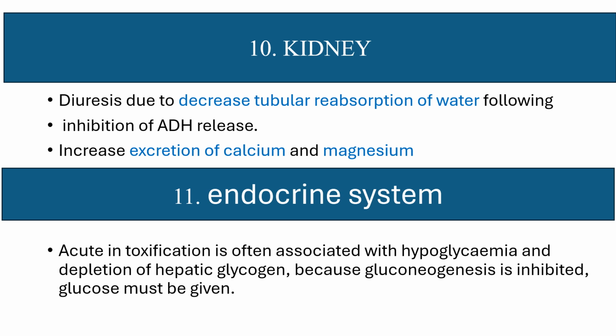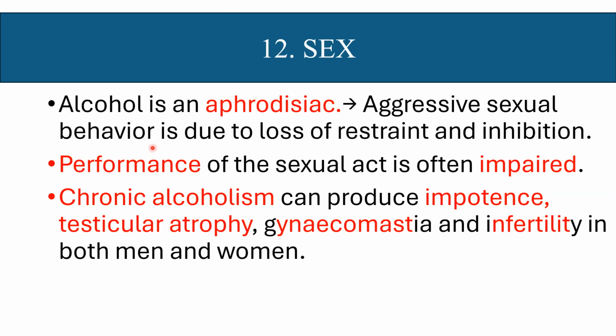Effect on the endocrine system: acute intoxication is often associated with hypoglycemia and depletion of hepatic glycogen because gluconeogenesis is inhibited, and glucose must be given in acute intoxication. Alcohol is considered an aphrodisiac drug, and aggressive sexual behavior is due to loss of restraint and inhibition.